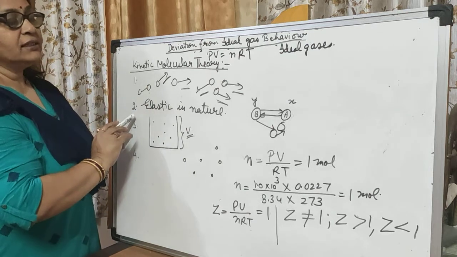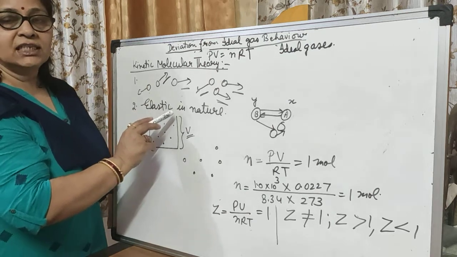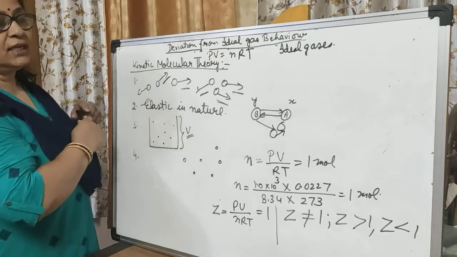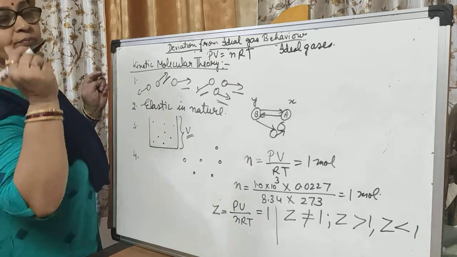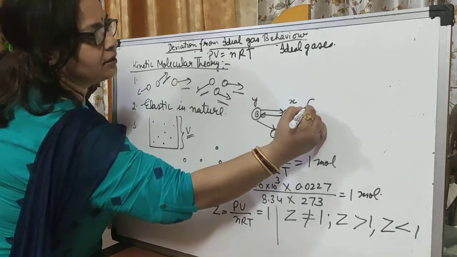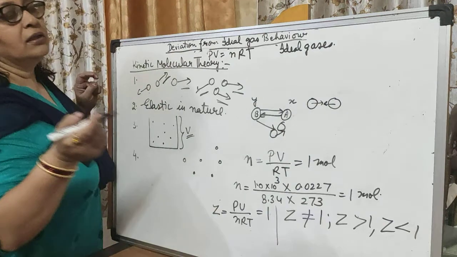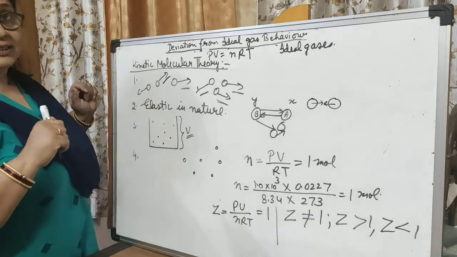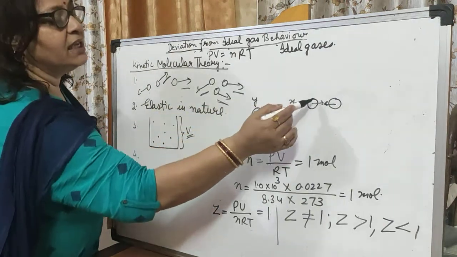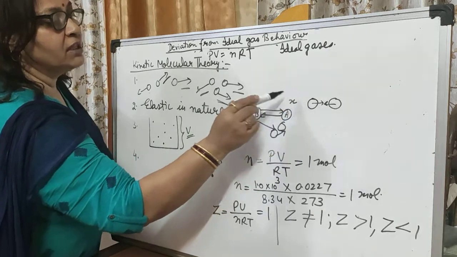The second point is about when they collide with each other. What is the meaning of collision? Collision means to strike over each other. When two molecules strike each other, this is called collision. What happens to their kinetic energy?